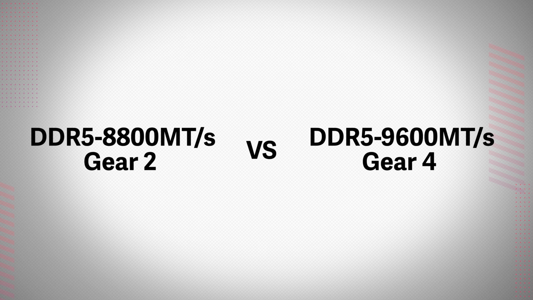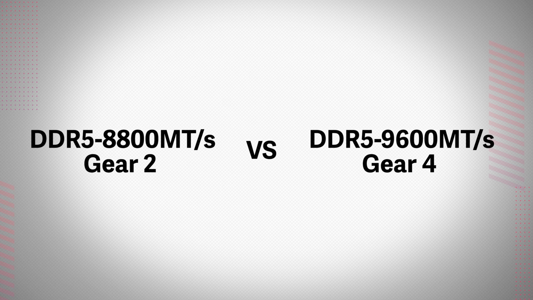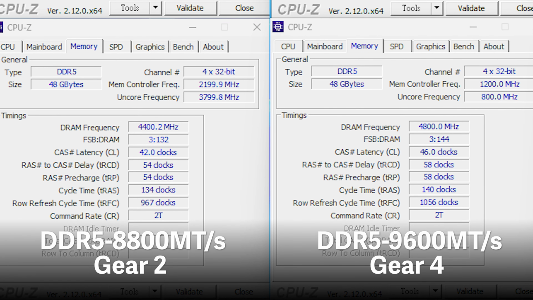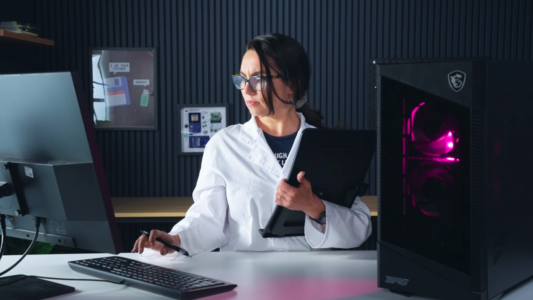So let's run an experiment. We'll have the same memory running at two different frequencies and see how they're affected by gear modes. For this comparison, we'll use the same DDR5 8800 memory kit in both tests. To ensure consistency, we'll overclock to 9600 megatransfers per second for the second benchmark. This allows us to isolate the impact of gear modes while keeping the DRAM itself constant.